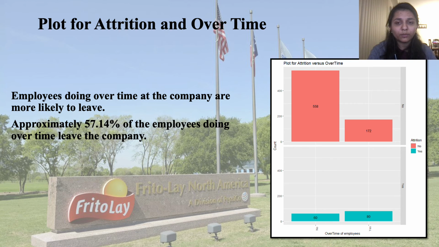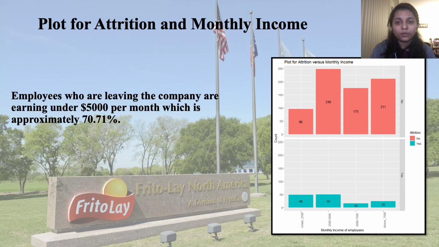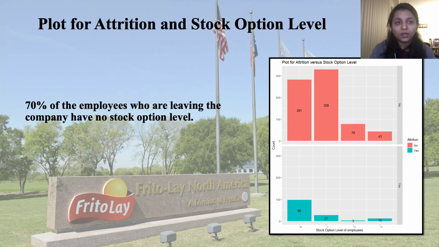It is approximately 57.14% of the employees who leave the company. Approximately 70.71% of the employees who leave the company have the reason of low income. Looking at the plot for attrition and stock, it seems that the employees who leave the company do so because they have a zero stock option level.